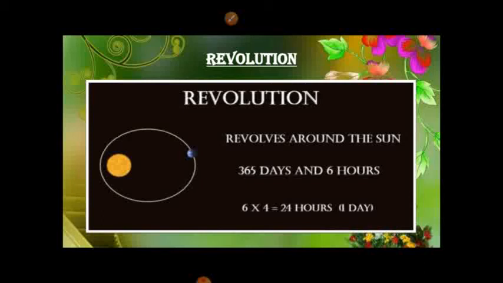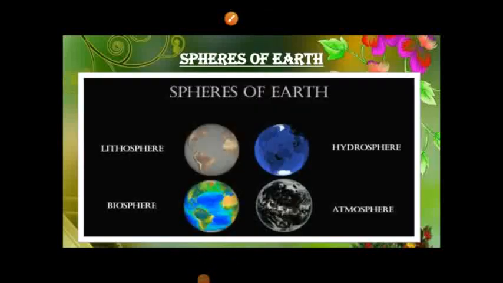The inclination of the Earth on its axis and its revolution around the Sun cause different seasons. Spheres of the Earth. The Earth is the most suitable planet to support life. It has three major components that we call the spheres of the Earth, that is lithosphere, hydrosphere and atmosphere. The three components along with suitable climate make life possible on Earth. All living things exist in a narrow zone called the biosphere.